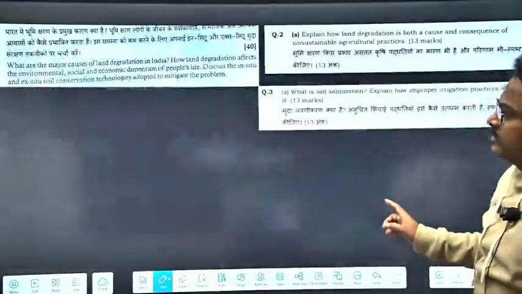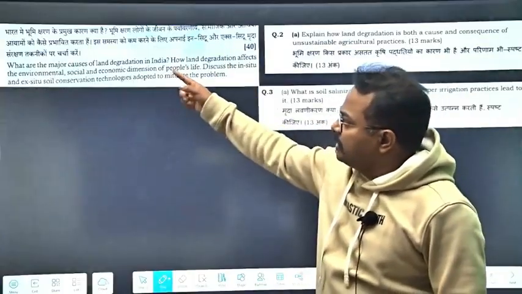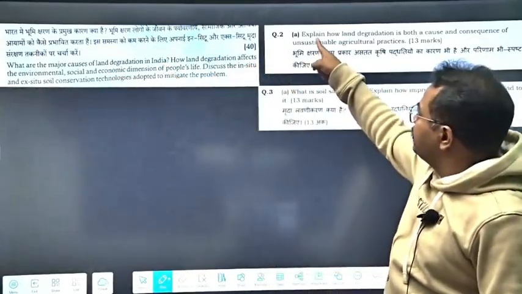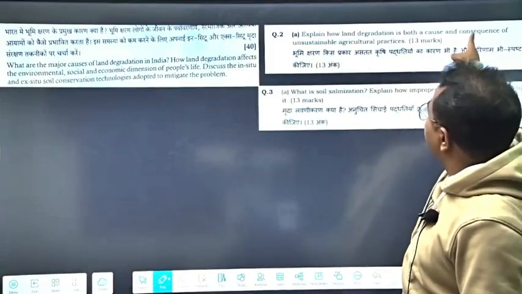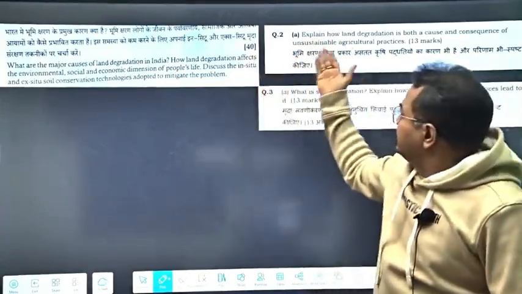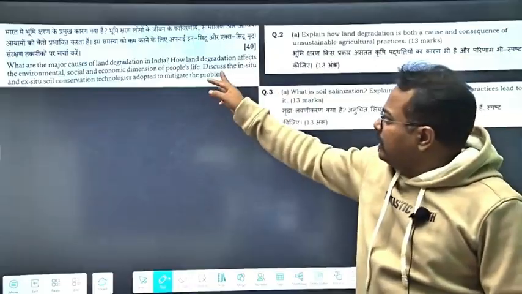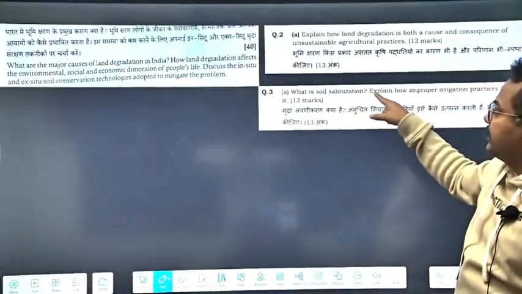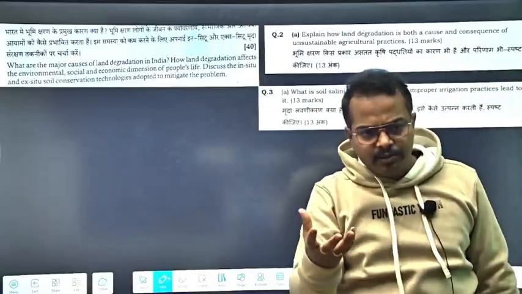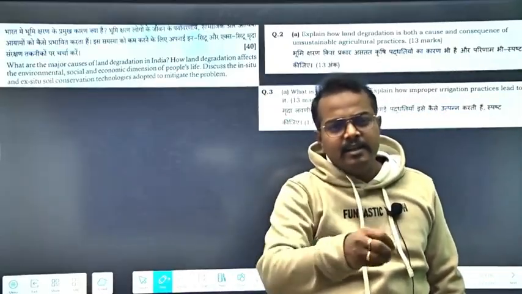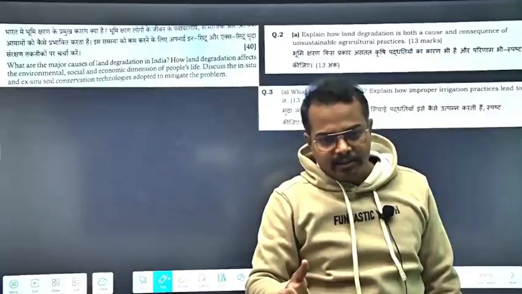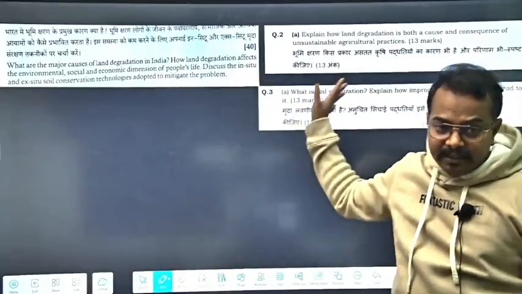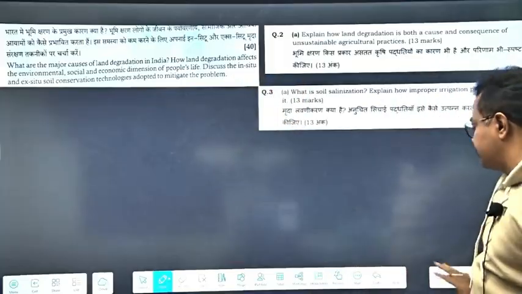Now, coming to the last question of paper 1, what are the major causes of land degradation in India? Again our question was, explain how land degradation is both a cause and consequence of unsustainable agriculture practices. Now again, discuss in situ soil conservation, and here we have written what is soil salinization. So while you are going to write the answer for soil salinization, you will write something about land degradation also. So this was paper 1. Questions were very twisted again, but everything is matching from our tests.